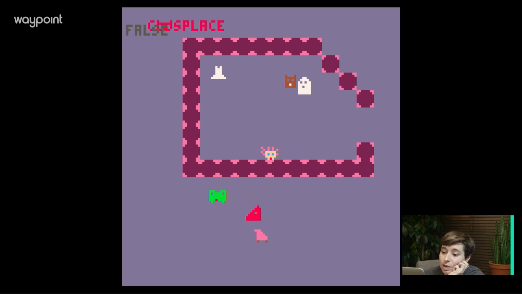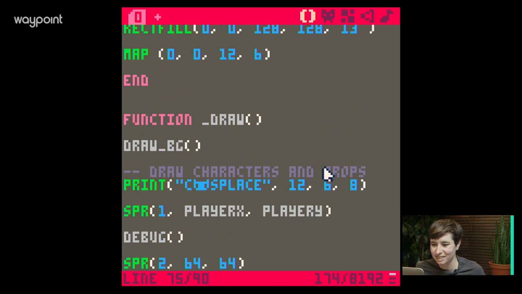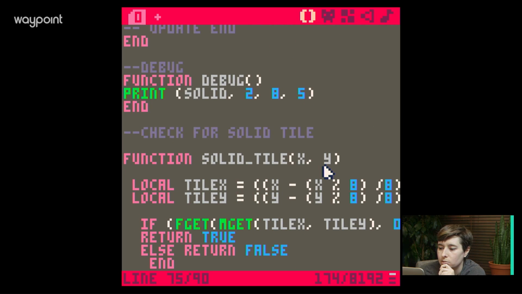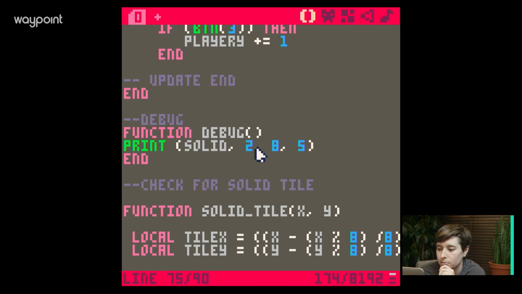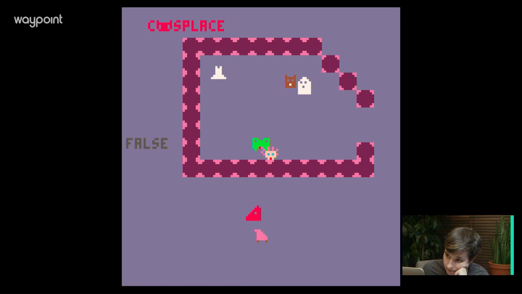Okay, so it is running the function now. Debug is there. Let's put debug lower because it's getting in the way of our sign, and that's not nice. So we'll go to our debug function. 2 is fine, but let's put it at like, I don't know, 60 or something. All right, cool, because that's not in the way of anything now.